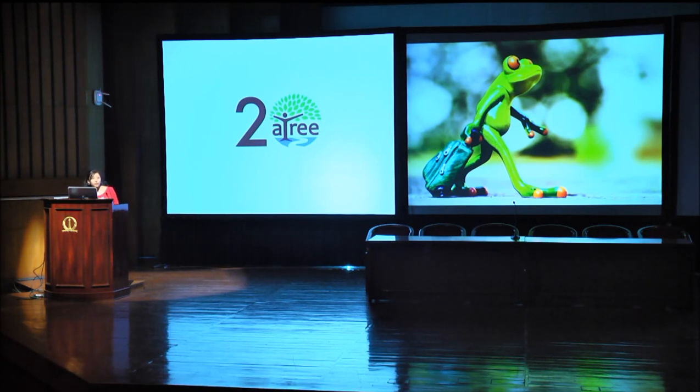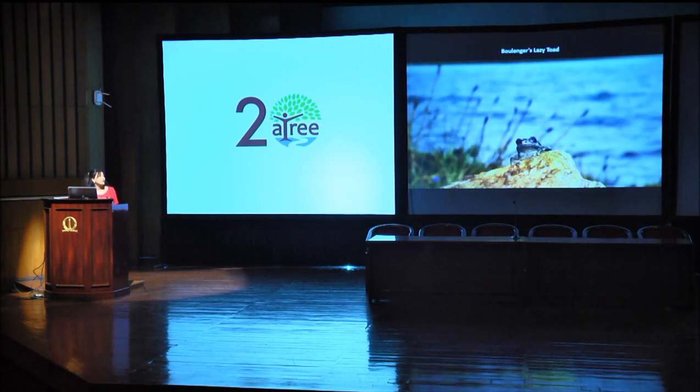Especially these Himalayan frogs, whose rate of movement is very, very slow. They are commonly called the lazy toads. For example, this one, Scutiger bouringeri, is Bullinger's lazy toad, Scutiger tuberculatus, lazy bumpy toad, and so on.